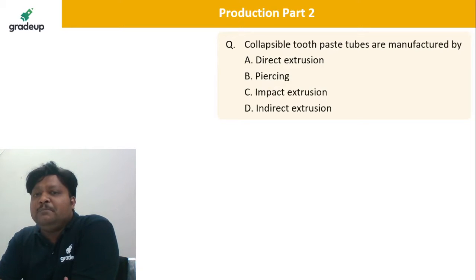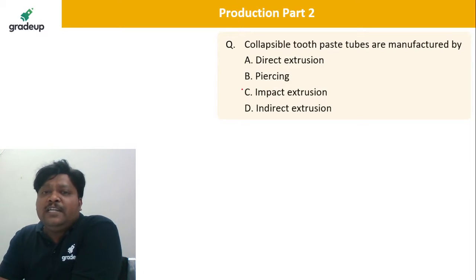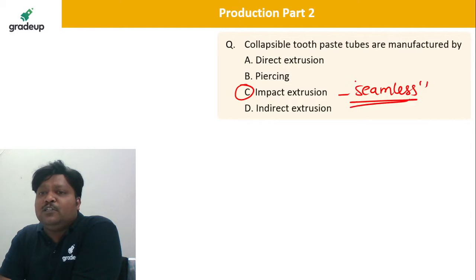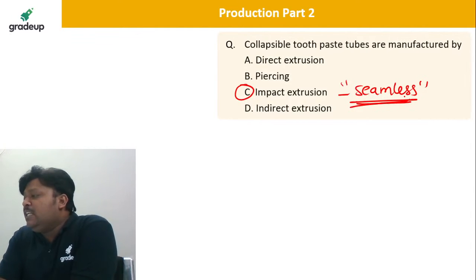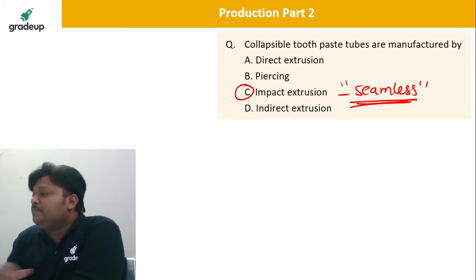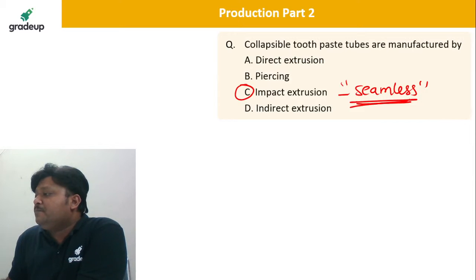Of course, it is impact extrusion. So seamless or collapsible tubes are made by using impact extrusion.